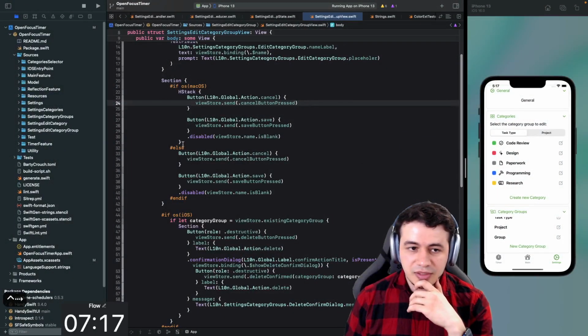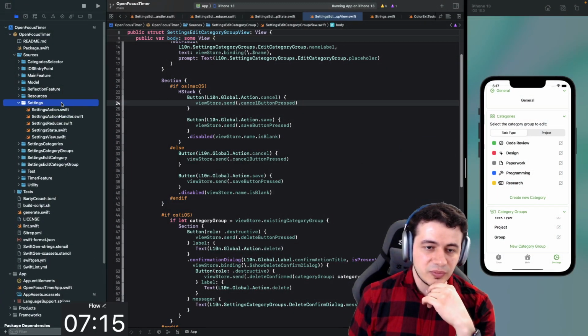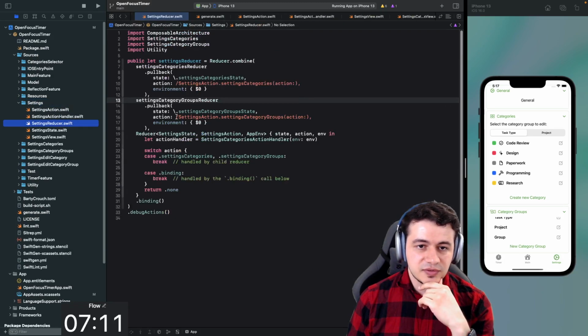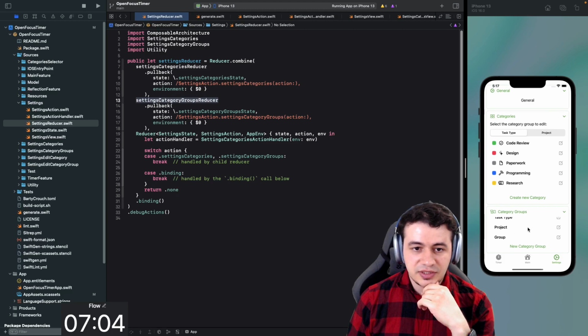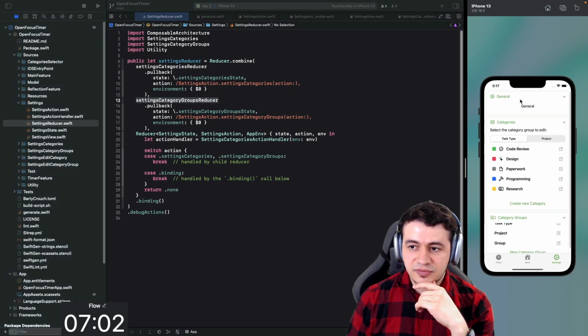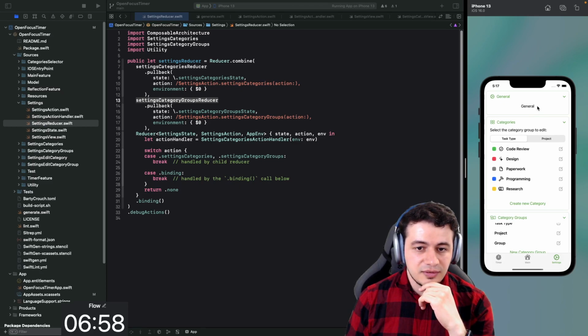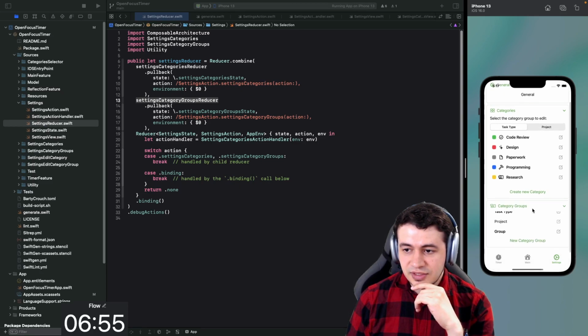But I have it more or less in my mind. So we are opening up the settings screen, right? And in the settings screen, we are connecting the categories and the category groups. We don't have anything for general connected yet because we don't have a screen for that. But the categories and category groups are connected.